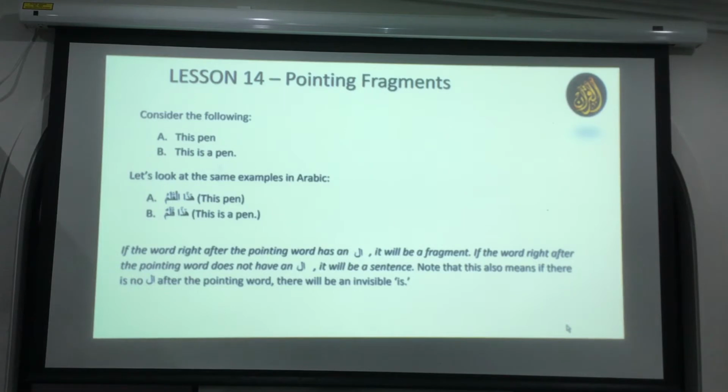It's actually this the pen of Ronnie, isn't it, when you think about it? We will see an example like this. So it will be actually Haza Qalamu, because Ronnie's pen will be mudaf ilay. So it should be light, no alif lam. So after Haza there will be no alif lam, because if it's alif lam, it cannot be mudaf ilay.